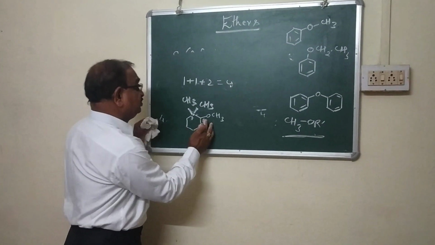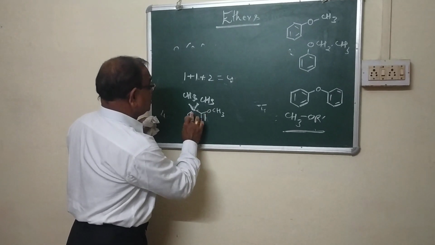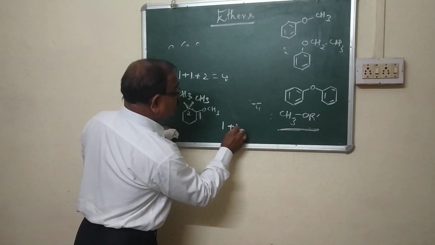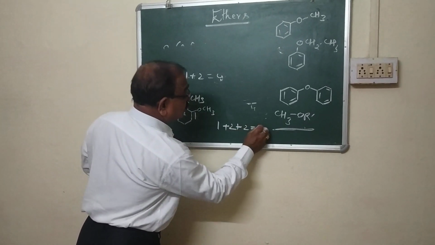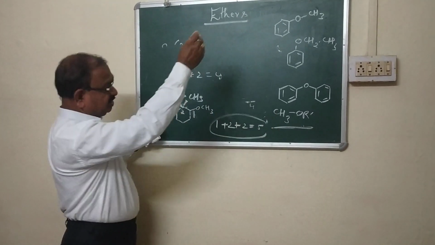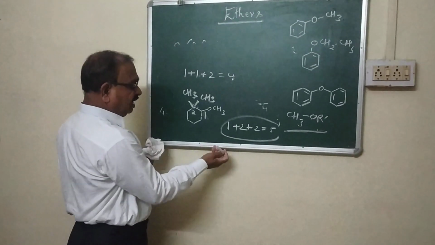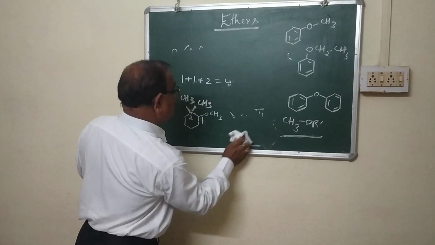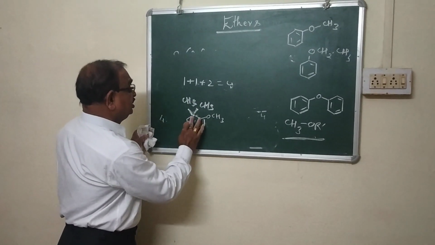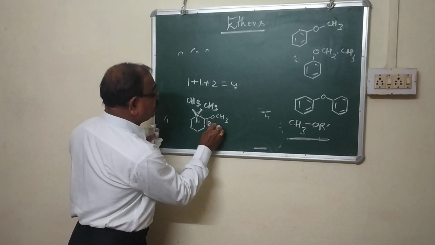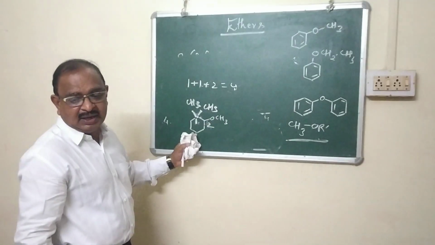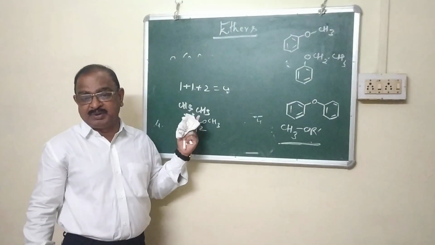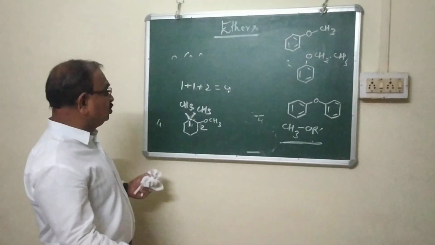And if we start from this side, 1 and 2, for this 1, for this 2, for this 2, it is equal to 5. Obviously, which is the larger number? This is the larger number, so it should be discarded. The numbering should be from here. This is 1 and this is 2. Most important example. If you go through the papers, you will find these questions have been asked many times in examinations. So now I want to make it clear.